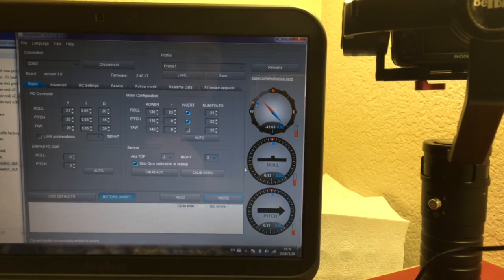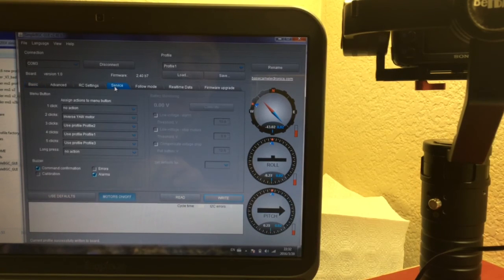It's very important to make these things clear. We need to be clear on several points. Like in profile 1, the service section, you can see on the new gimbal system, the service section with factory settings, all set to the reset button. 1 click is no action. 2 click is inverse yaw model. 3 click sets to use profile 2. 4 click profile 1. 5 click profile 3.